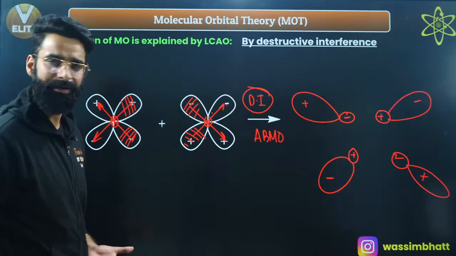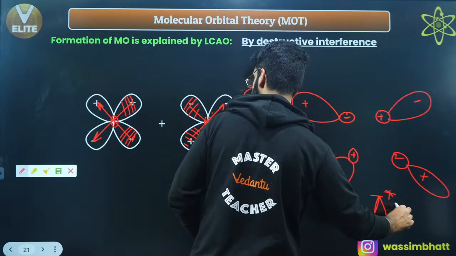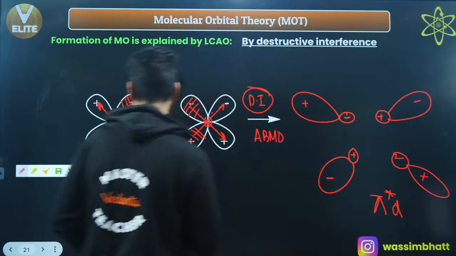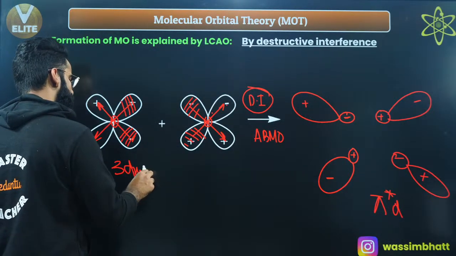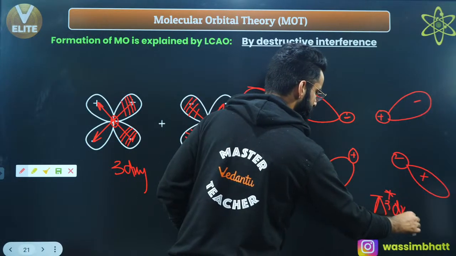It was the parallel overlapping, right? So pi bond. So is it going to be pi or pi star? It's going to be pi star. Pi star D. Let's call this 3dxy. Let's call this 3dxy as well. Okay? So it's going to be pi star 3dxy.